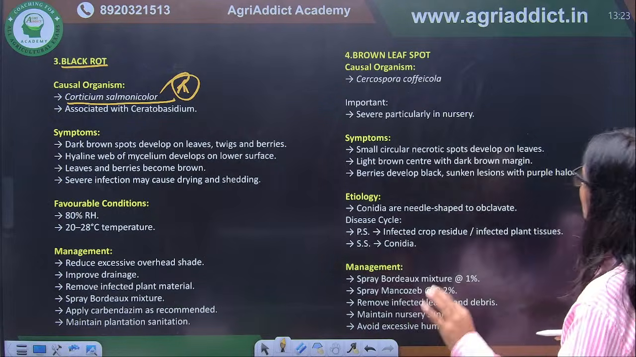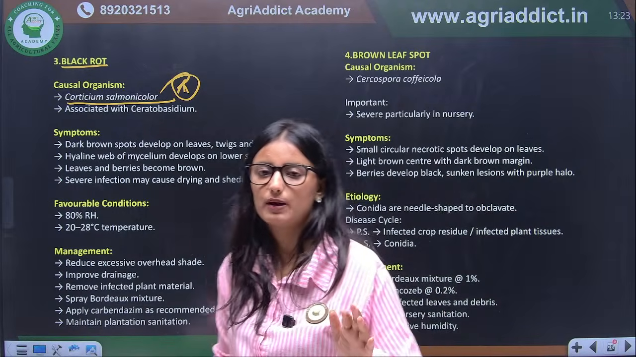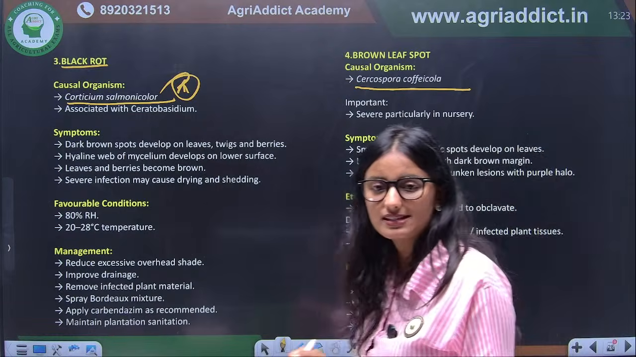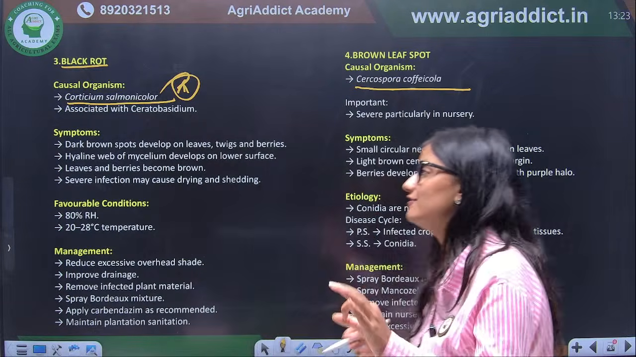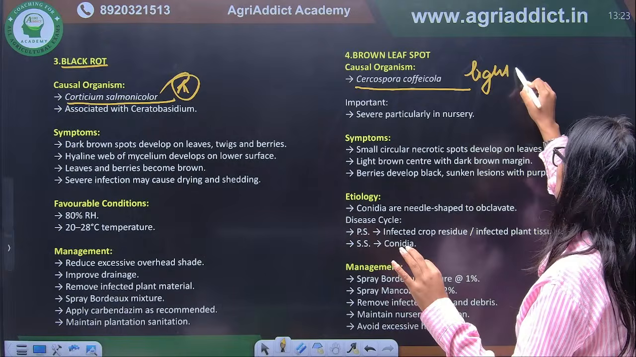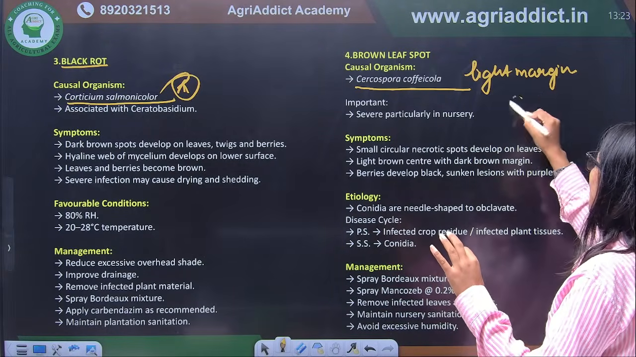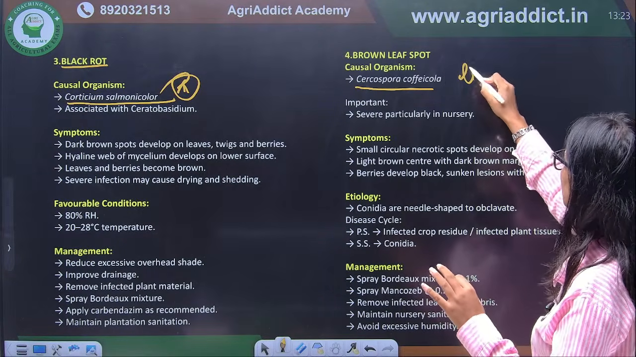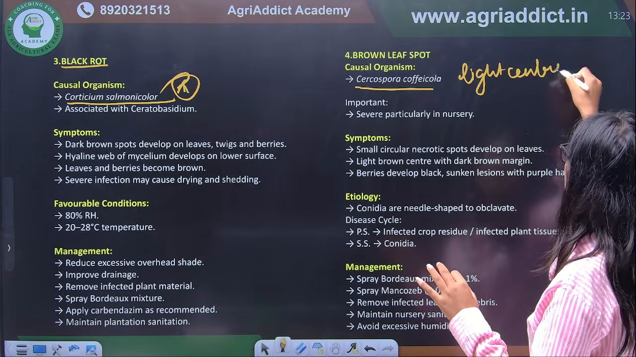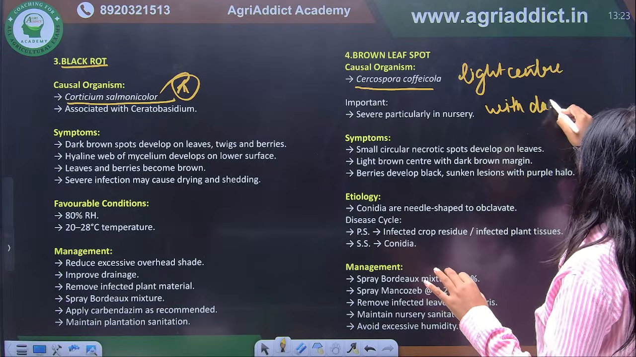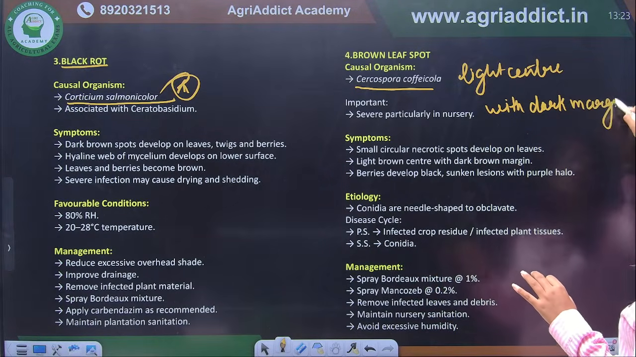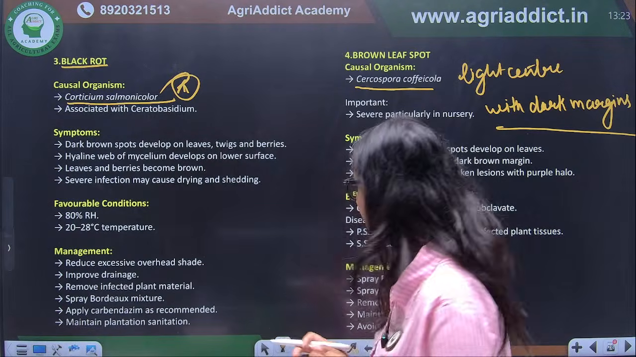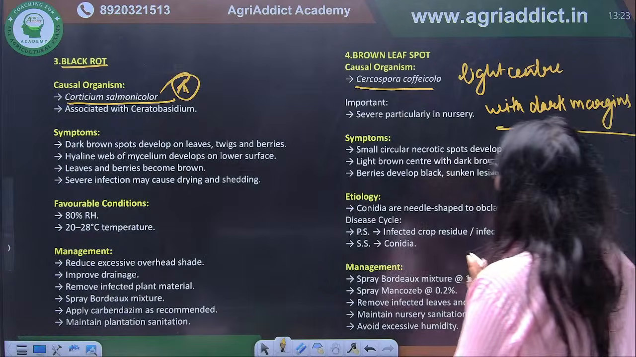Next, we have brown leaf spot. Again, you have to remember only the causal organism here, and it is Cercospora coffeicola. And what is the characteristic symptom of the Cercospora? Having light center with dark margin. So these are the symptoms of Cercospora. Correct? So this was all about brown leaf spot.